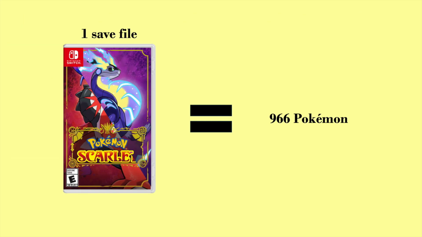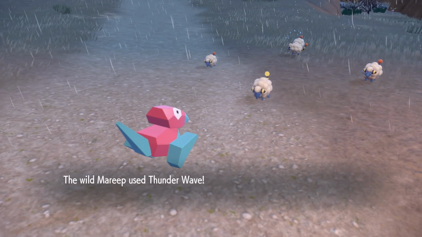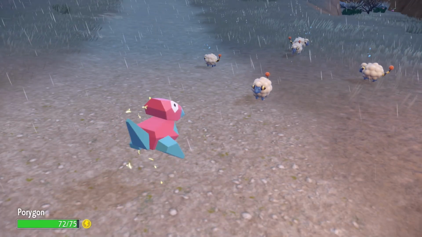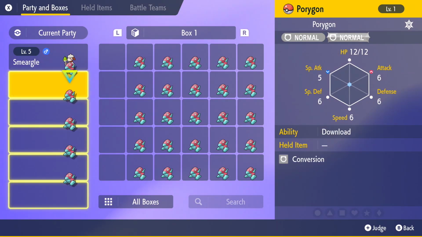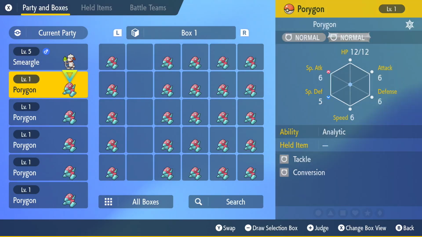Fortunately, in one save file of Pokemon Scarlet or Violet, you can store up to 960 Pokemon, plus the 6 already on your team. After battling yourself on the second switch until you need to go past -2 or 2, forfeit the game, then on the Team 2 switch, apply the paralysis and damage to the Porygons that received it, as this will not carry over from the battle. Finally, swap out the 5 Porygons from the battle for the next 5 on the tape, and voila, the tape is now extendable.